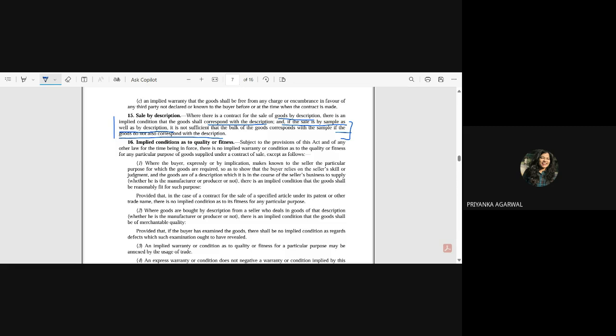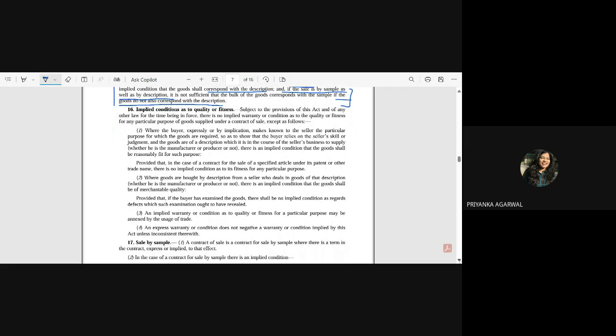Okay, Section 16, implied condition as to quality or fitness. Subject to the provisions of this Act and of any other law for the time being in force, there is no implied warranty or condition as to the quality or fitness for any particular purpose of goods supplied under a contract of sale.